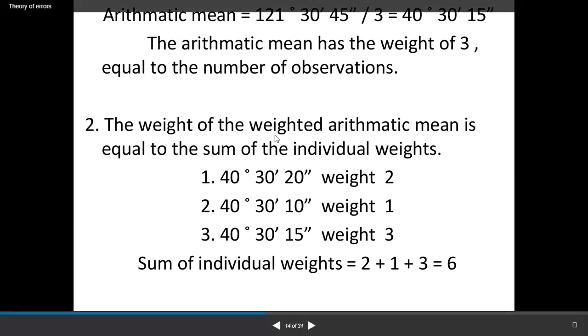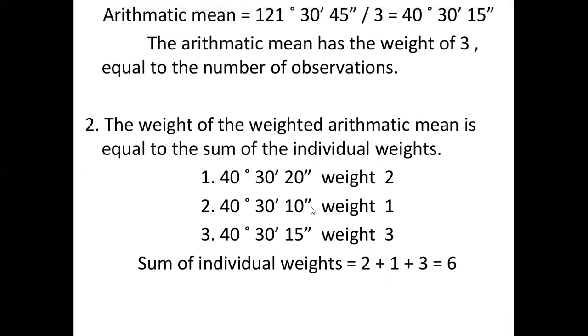The weight of a weighted arithmetic mean is equal to the sum of the individual weights.